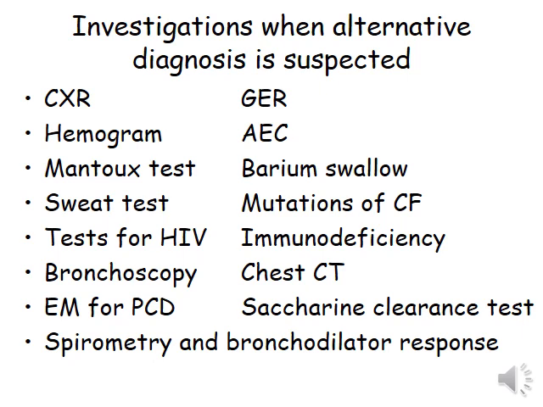Investigations when an alternative diagnosis is suspected: chest X-ray, hemogram, Mantoux test, sweat test, test for HIV, bronchoscopy, electron microscopy for primary ciliary dyskinesia, GER study, absolute eosinophil count, barium swallow, mutations for CF, immunodeficiency tests, chest CT scan, saccharine test, spirometry and bronchodilator response.